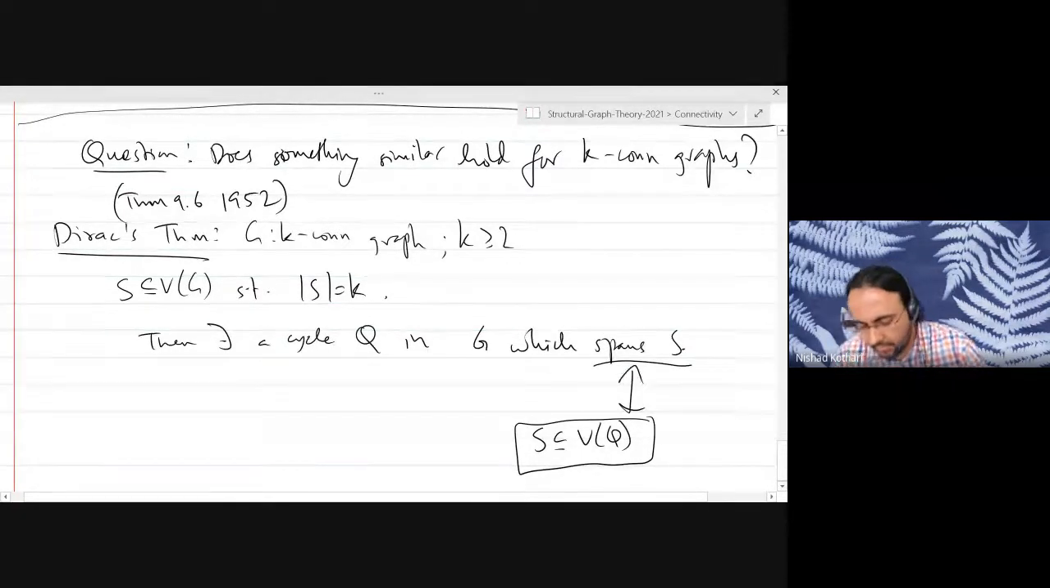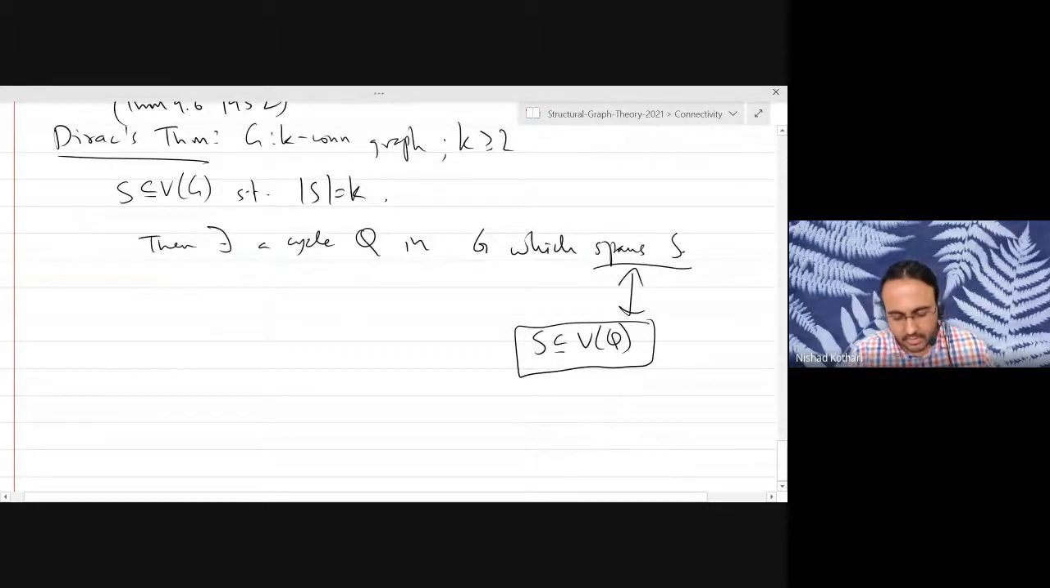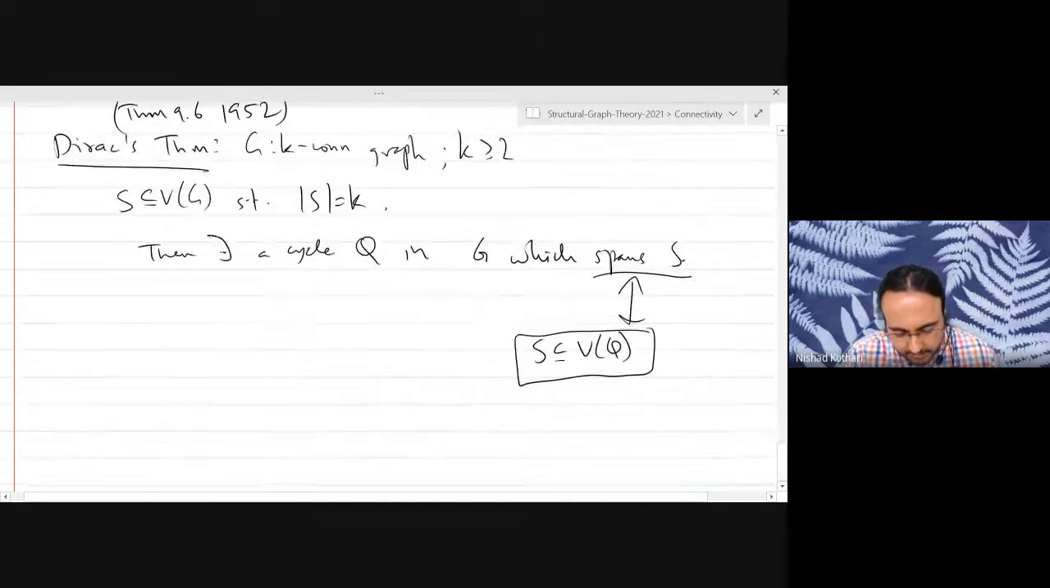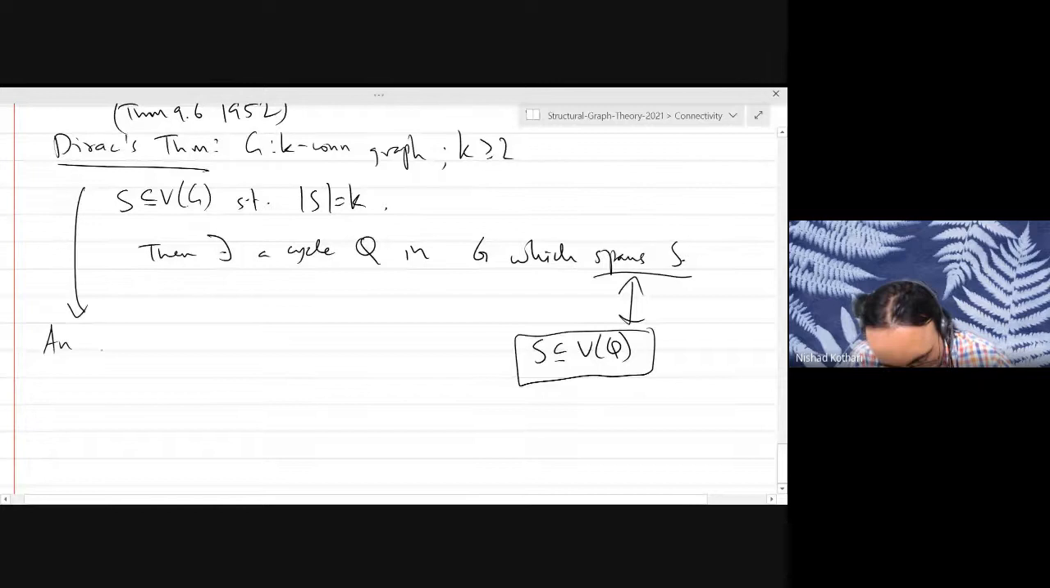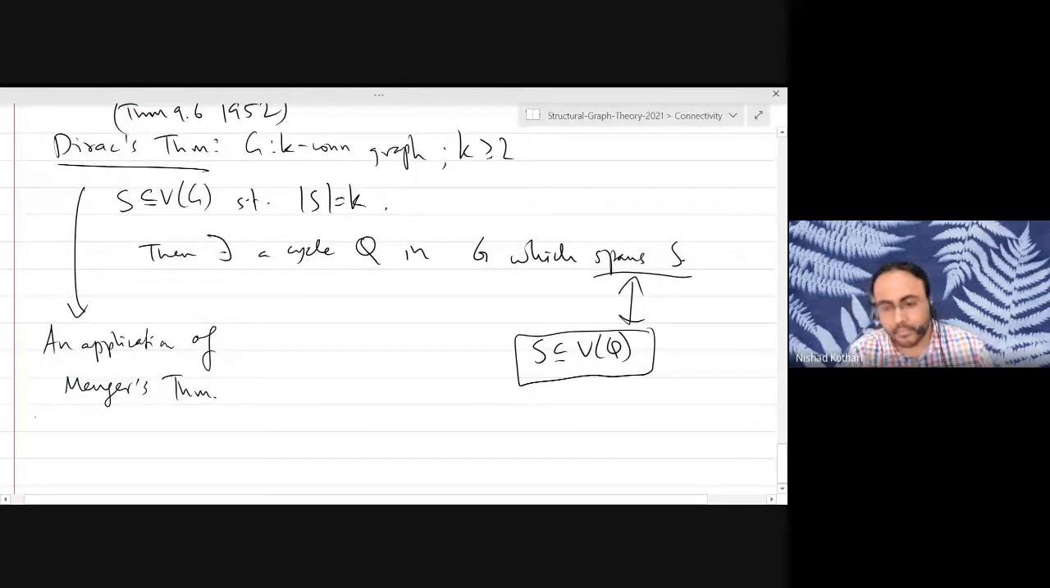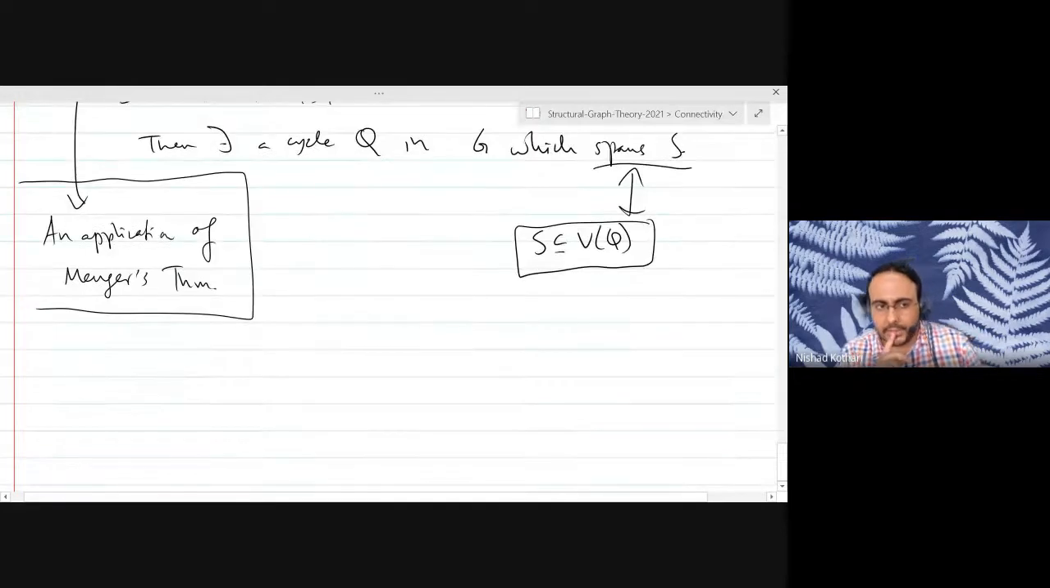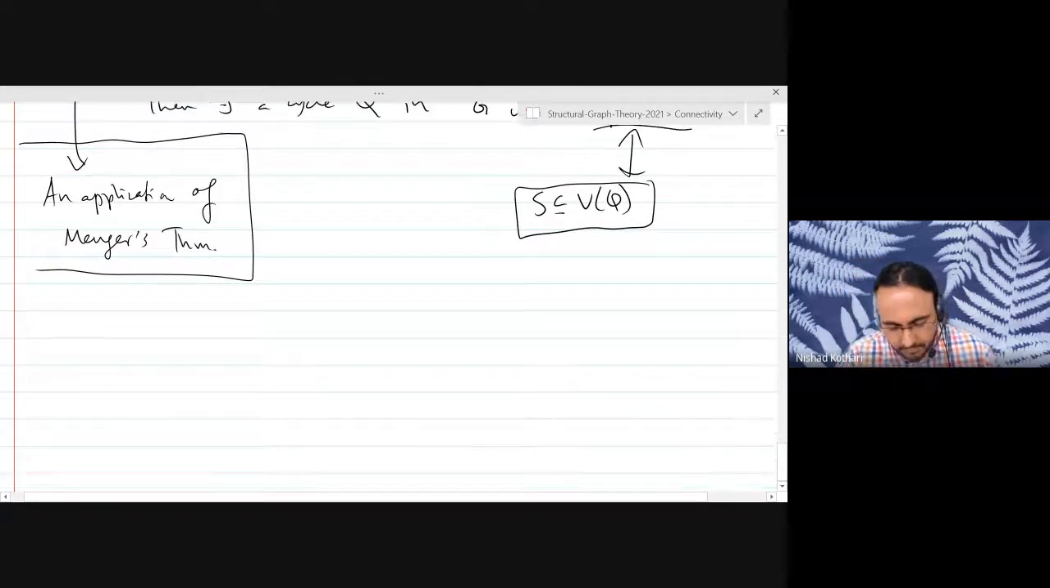So this is actually an application of Menger's theorem. We will prove it in the next lecture. I will give you a try-it-yourself exercise to prove a certain lemma that will be useful to prove Dirac's theorem. Okay?